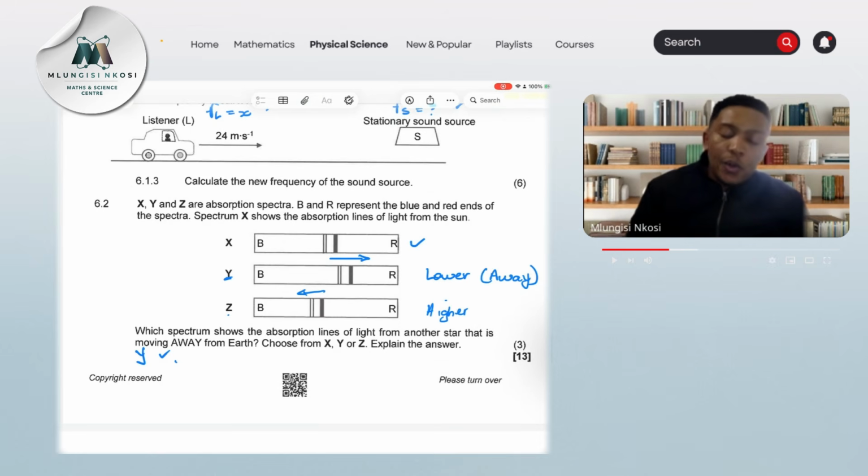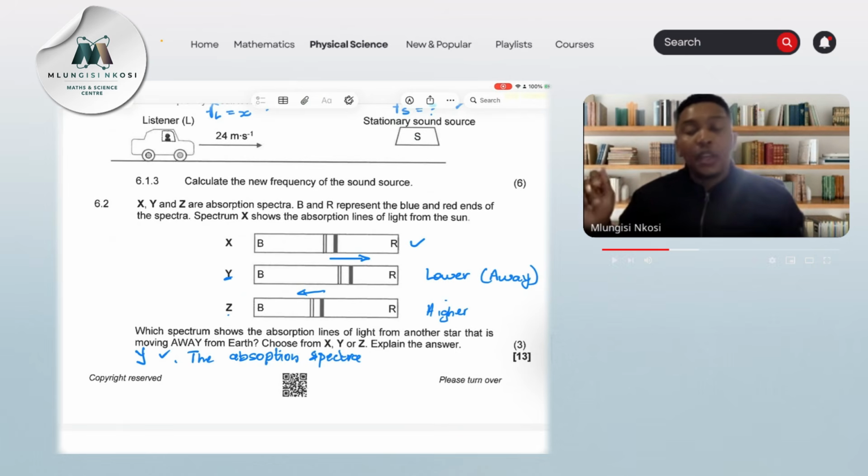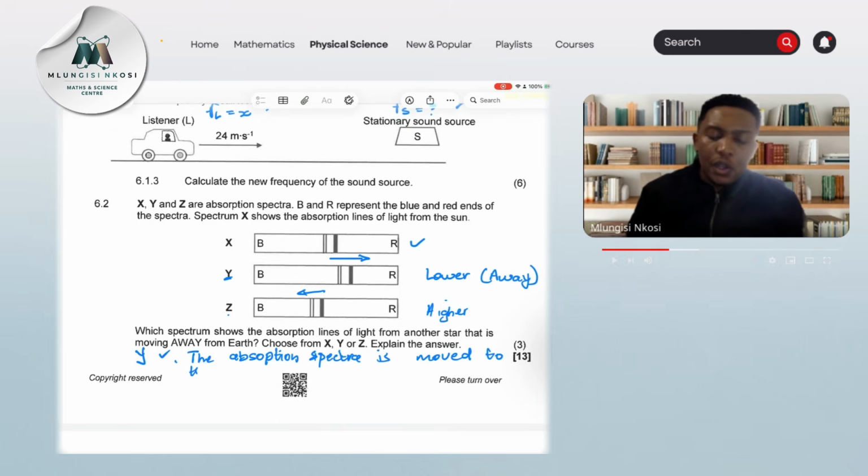Okay, so the absorption spectra. What we note in this case is that the absorption spectra is moved towards the red end, which has lower frequencies.